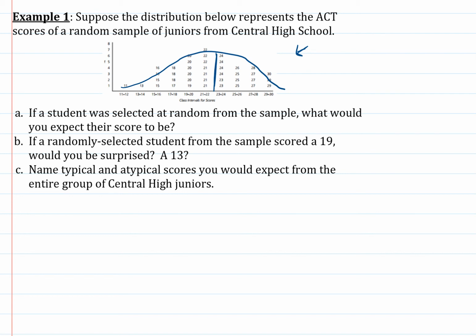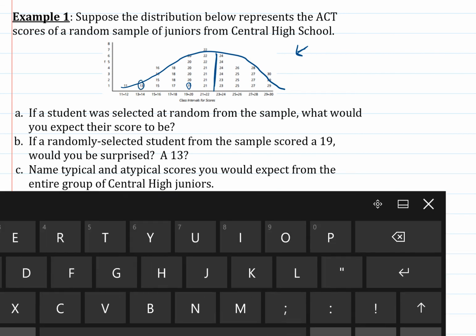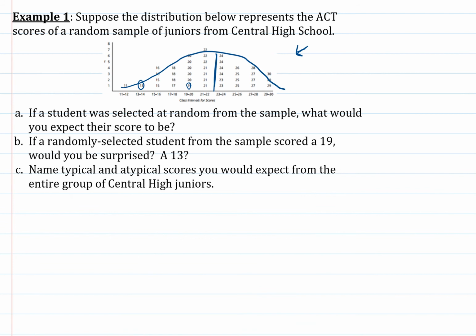If a randomly selected student from the sample scored a 19, would you be surprised? No, it's not exactly the typical score, but it's pretty close to typical, so that'd be like sort of normal, right? If they scored a 13, now very few students are scoring a 13 or below, so I might be sort of surprised. That's sort of an atypical score. So these are information from the sample.